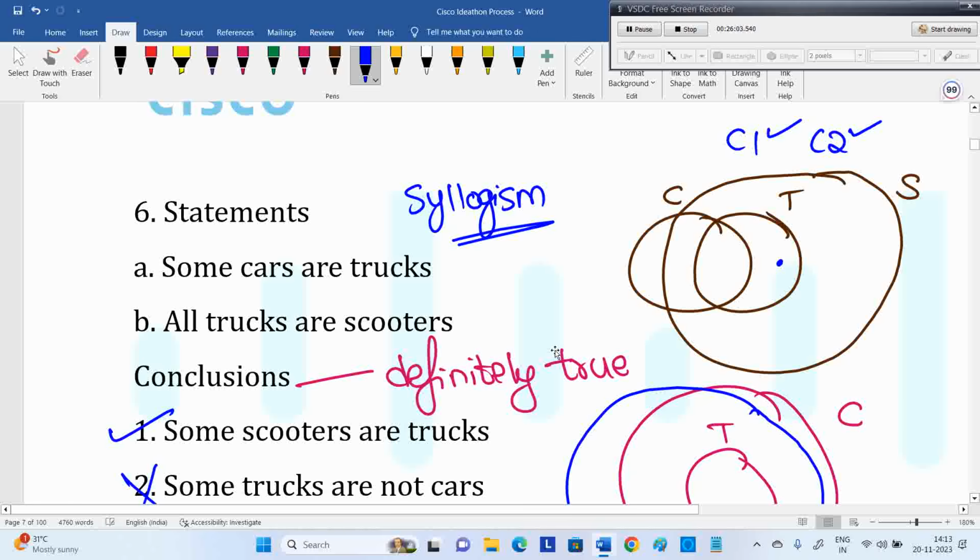Drawing the diagram satisfying the statements is a very important topic. Any company, TCS, you have 2 to 3 questions from this area. Accenture, 4 to 5 questions from this topic. This topic is important for any recruitment, Infosys recruitment as well. Syllogism is also very important in government sector jobs, including the GATE exam and the ESC exam.